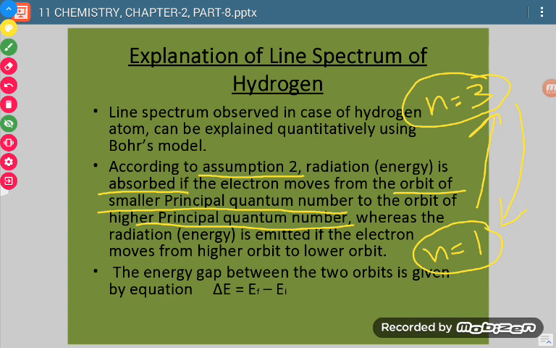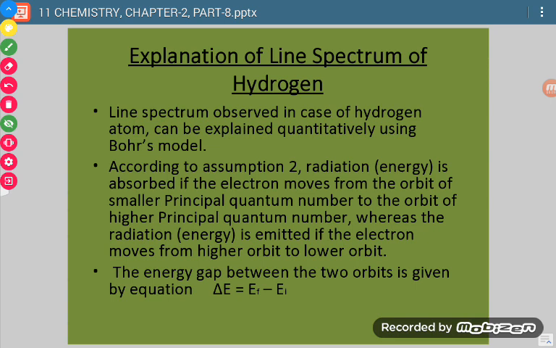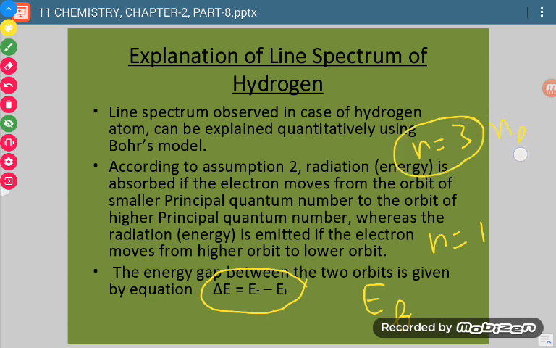Now whichever is the case, the energy released or absorbed will be given by delta E, and it will be equal to EF minus EI. EF means the final state. Just like I am saying the electron has moved from first to third, so this is nf, and it has moved from this, so it is ni.